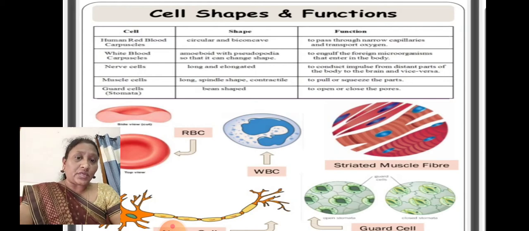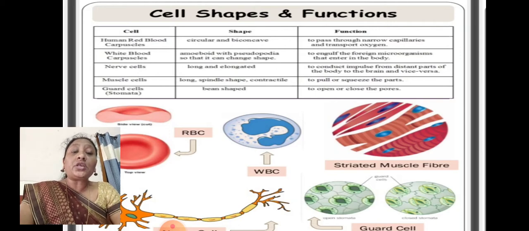So what is the importance of stomata? The stomata allows gaseous exchange. That means during the process of respiration, they take in oxygen and release carbon dioxide. During the process of photosynthesis, they take in carbon dioxide and release oxygen. So we call it gaseous exchange.